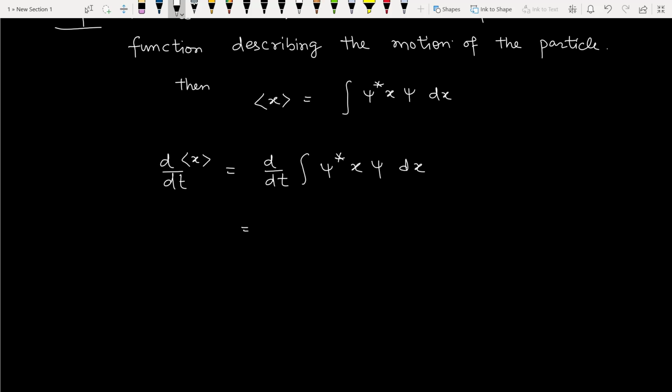So this derivative sign, when taken inside the integral, becomes a partial derivative.